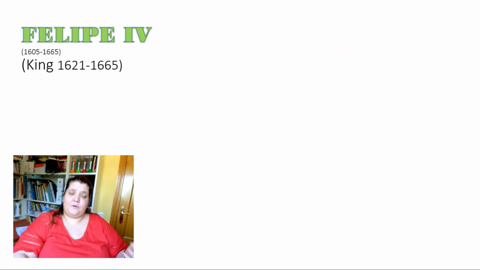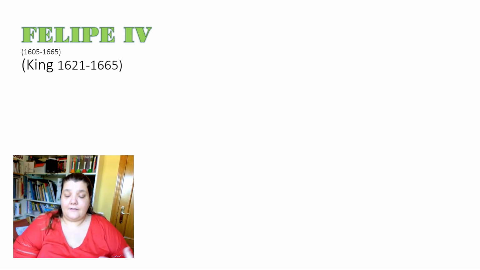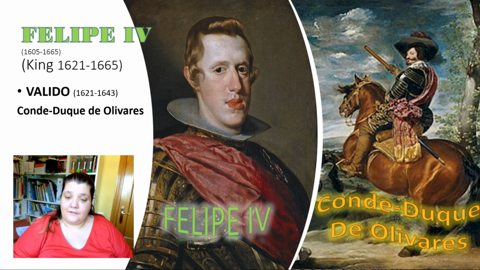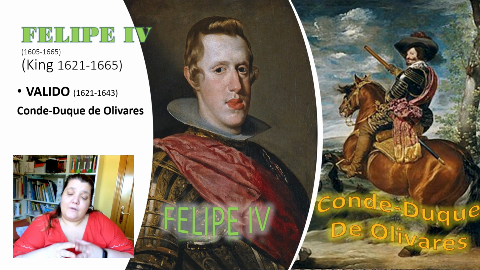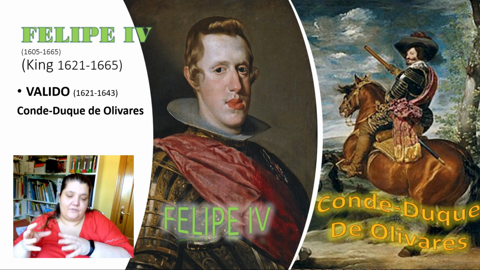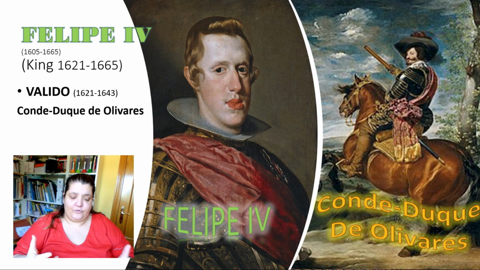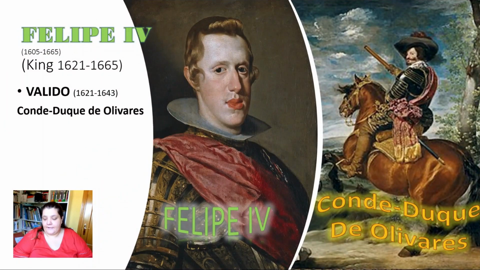Felipe IV was born in 1605 and died in 1665, and he was king from 1621 to 1665. He wasn't interested in the government of the country, so he chose another Valido, who was the Conde Duque de Olivares. He was not Valido during all of Felipe IV's reign, only until 1643, and later Felipe IV decided to take the government and be more conscious of what he was doing. During the reign of Felipe IV and the government of the Conde Duque de Olivares,